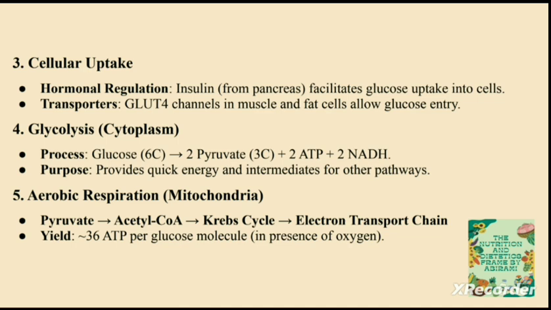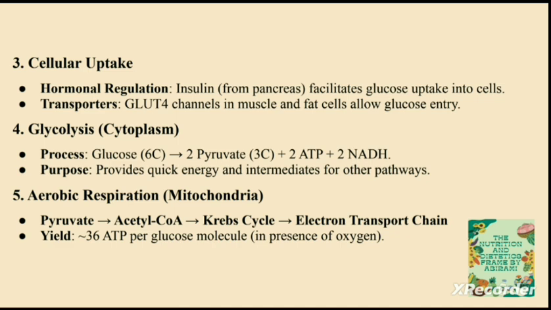So what is the purpose of this cycle? Why should it happen? It should happen because it provides quick energy in the form of ATP, and also intermediates like pyruvate will be produced through this cycle, which will be useful for the other cycles like the Krebs cycle and then the electron transport chain, etc.